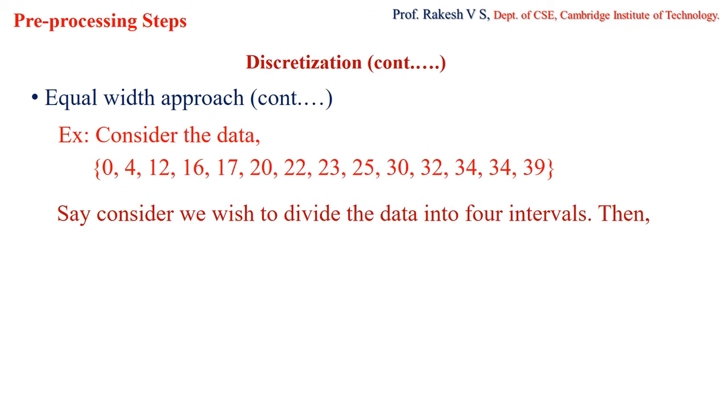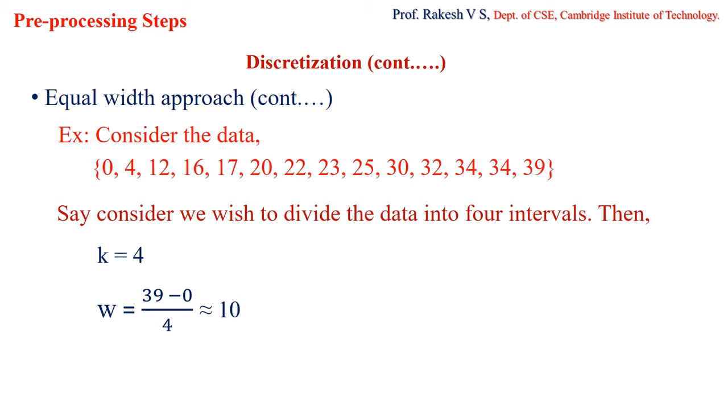So let us take an example. Suppose this is the data set given to us. I think this is already in sorted manner. If not, we have to sort this. It is sorted, and we are told that we have to divide this into 4 intervals. As I told earlier, first we have to find the width. Width will be maximum value minus minimum value divided by k, and since the number of intervals is 4, I'm going to take k as 4. Now minimum value is 0, maximum value is 39, so I can easily find the width, which will be approximately equal to 10. That is (maximum value minus minimum value) by 4, which equals 10 here.